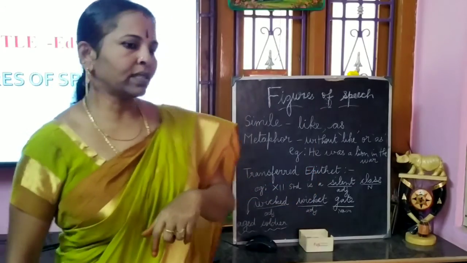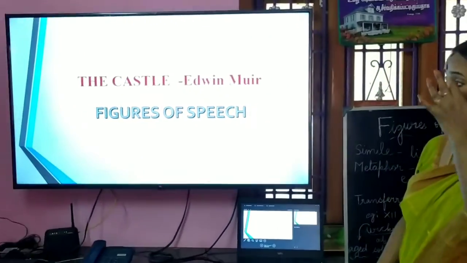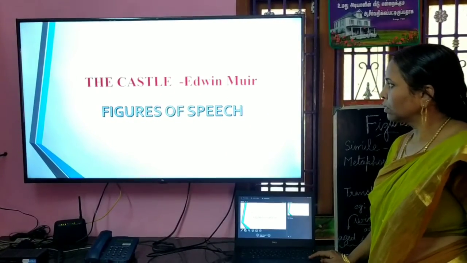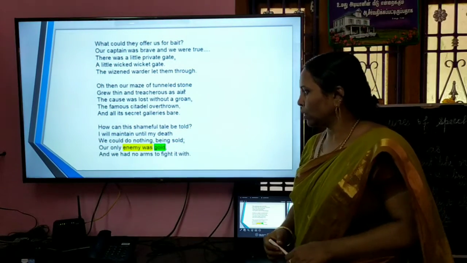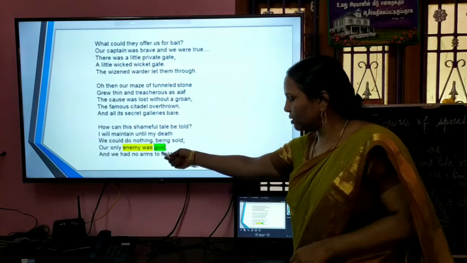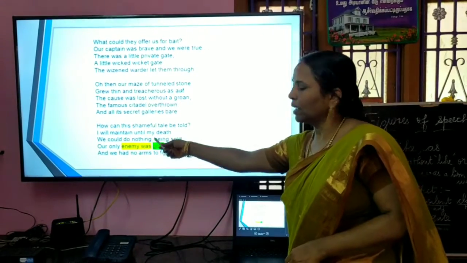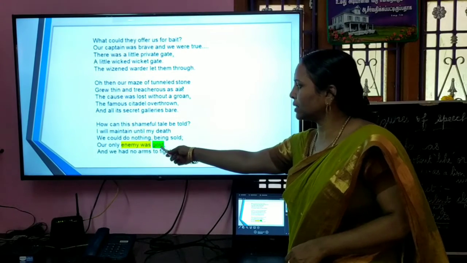Okay, let us see what figures of speech are there in the poem. Here, enemy was gold. Here, gold is like an enemy. So without like and as, a comparison is made.